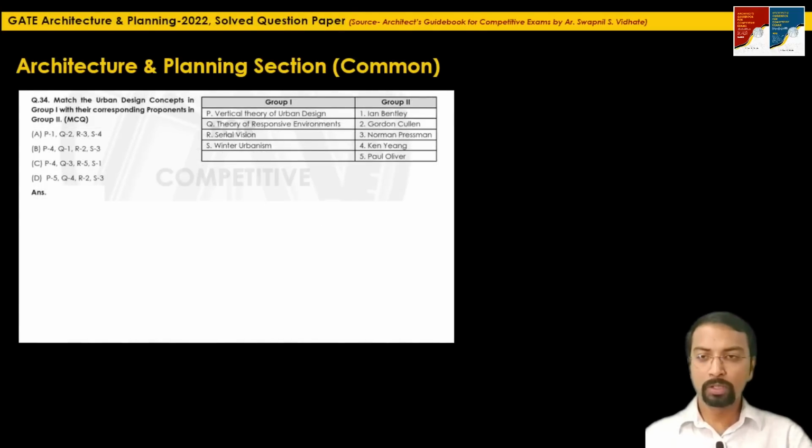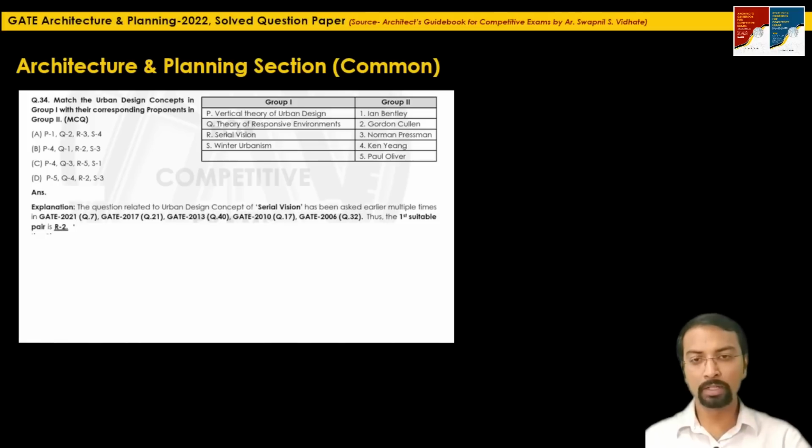The next question, question 34, is: match the urban design concepts in group 1 with their corresponding proponents in group 2. In group 1 they have mentioned vertical theory of urban design, theory of responsive environments, R is serial vision, S is winter urbanism. In group 2, they have mentioned the proponents Ian Bentley, Gordon Cullen, Norman Pressman, Ken Young, and Paul Oliver. Okay, the first one, the question related to the serial vision concept and the respective proponent, that is Gordon Cullen,